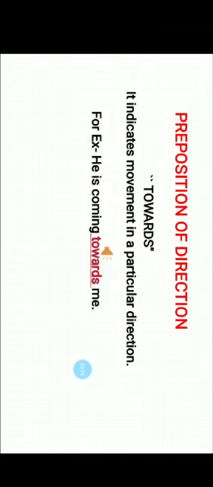Now, preposition of direction. Towards. It indicates movement in a particular direction. For example, he is coming towards me. Preposition through. It refers to movement within a space. For example, we are passing through the village.